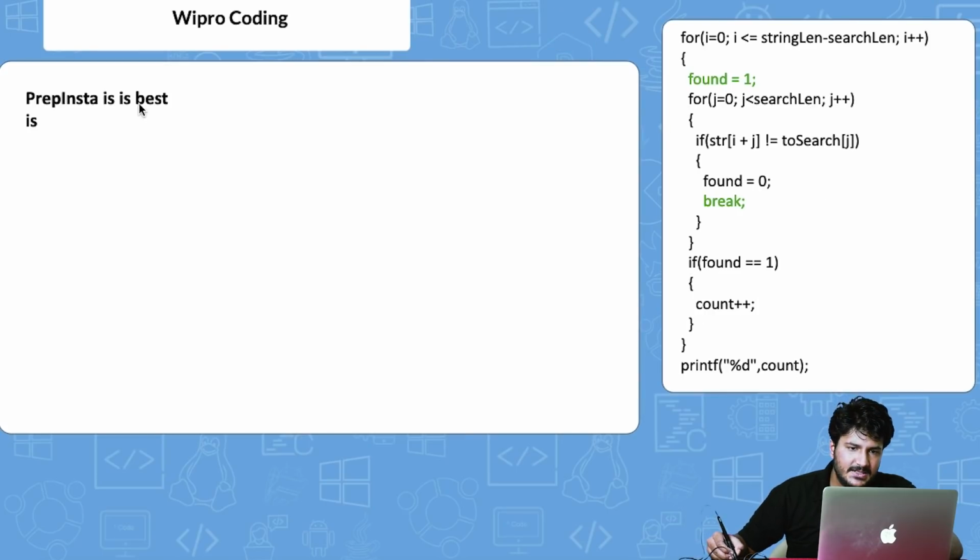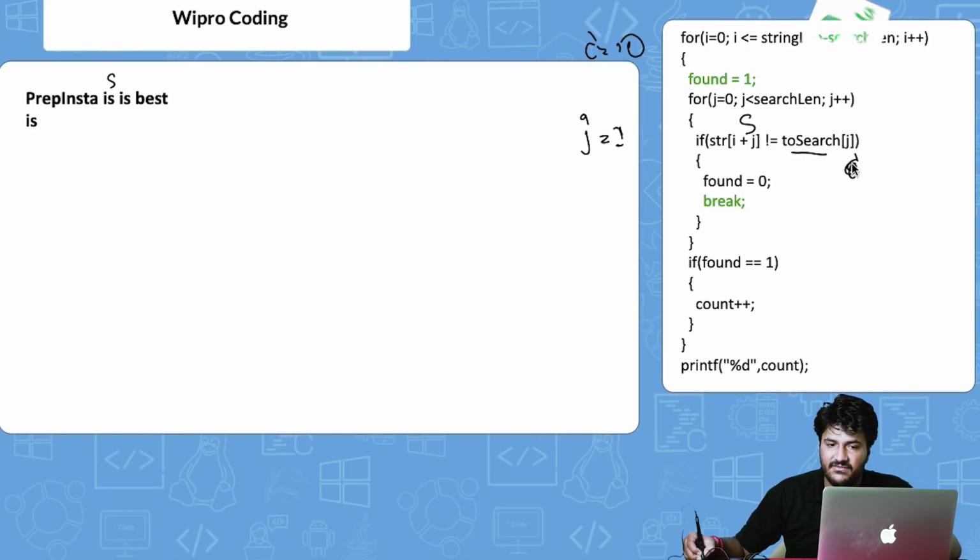Now this i value is 10, j value becomes 1. Now what it is saying, str of i plus j, which is basically 11, which is s, right? So s is compared to search of j, which is currently 1 here, which is again s, right? So this condition is not satisfied, this will not apply again.